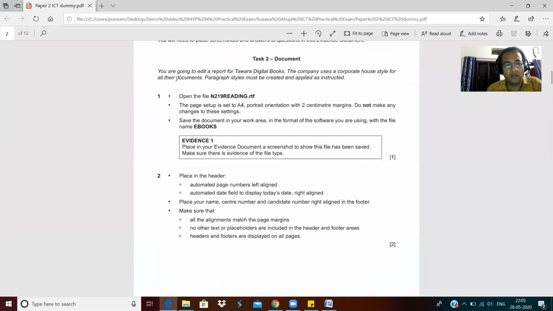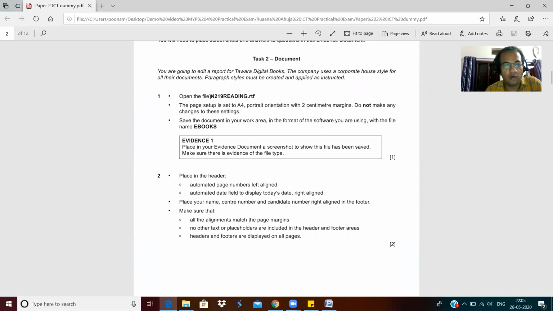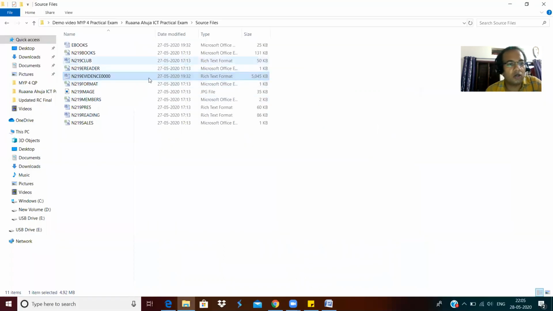What is it saying? You are going to edit a report for Tawara Digital Books. The company uses the corporate house style for all their documents. Paragraph style must be created and applied as instructed. Now see what it is saying. Open the file n219 reading.rdf. So there is n219 reading. This is the file.